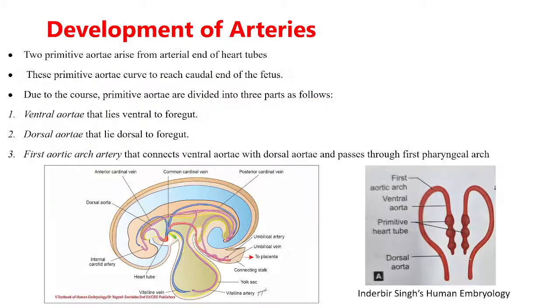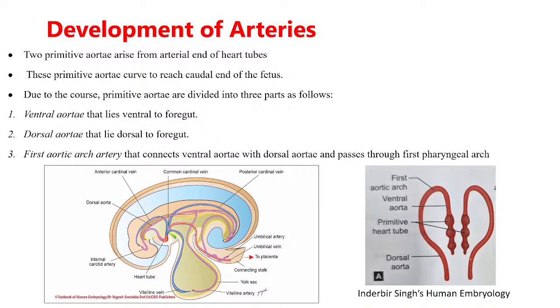Now let us discuss today how arteries develop. Okay, and maybe in the next lecture we will see how veins develop. So the primitive aorta arises from the arterial end of the heart tube. We have seen the arterial end is the truncus arteriosus. In this diagram, we can see the embryo and all the coverings of it, and we can see the arteries as well as veins which are connected to the heart tube. This portion here is the heart tube in the diagram, and you can see this portion which is continuous with it, the primitive aorta.